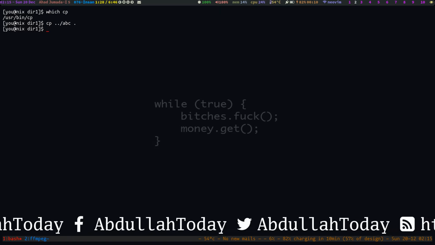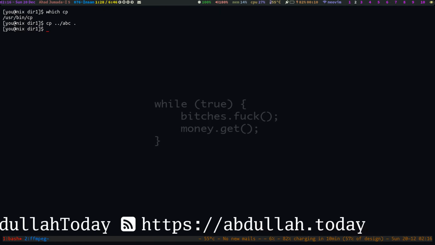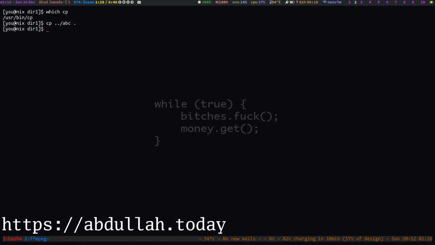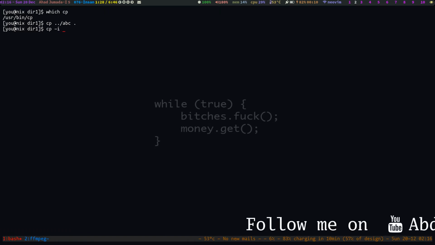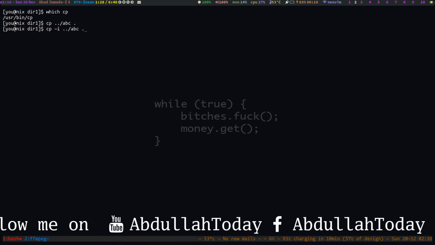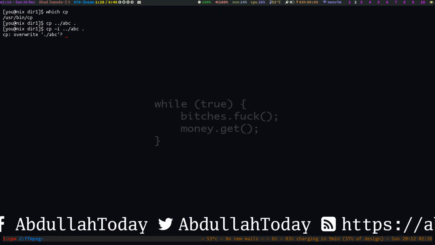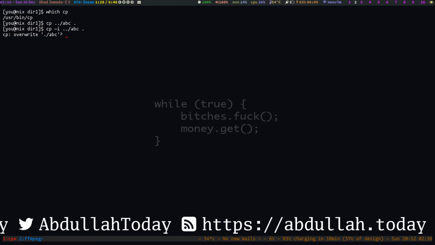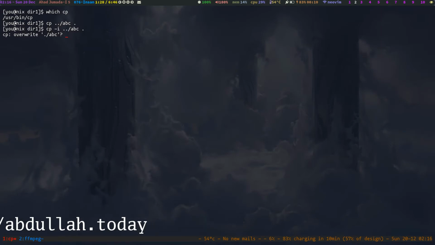If you want to get a warning or alert because you don't want to overwrite the existing file, you can use cp with the -i option. So let's copy the abc, and now it will prompt you. It will ask you, do you want to overwrite this file, which I am not going to do. So just press n and it will not copy that file.